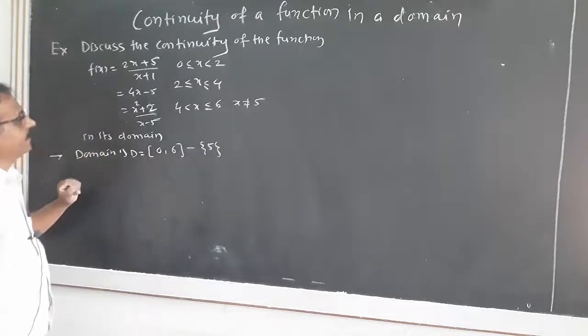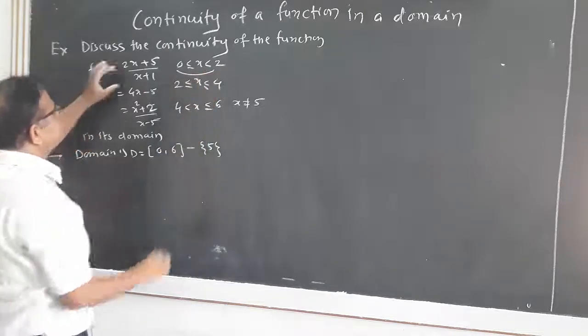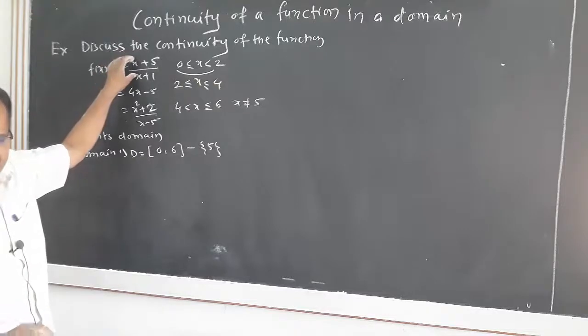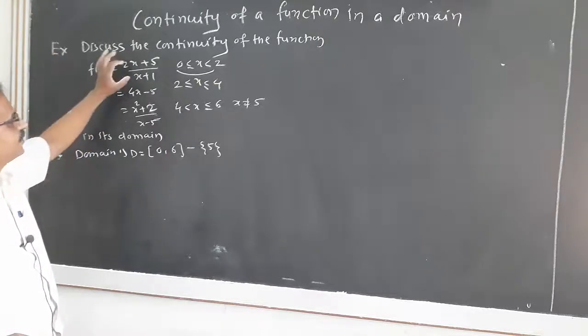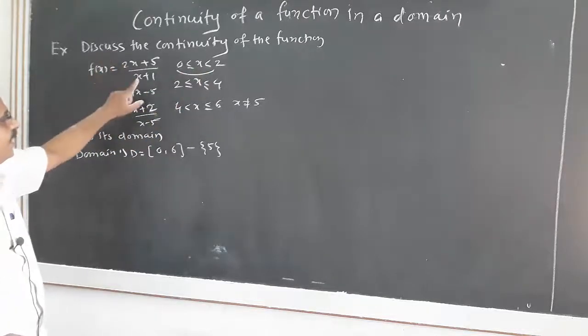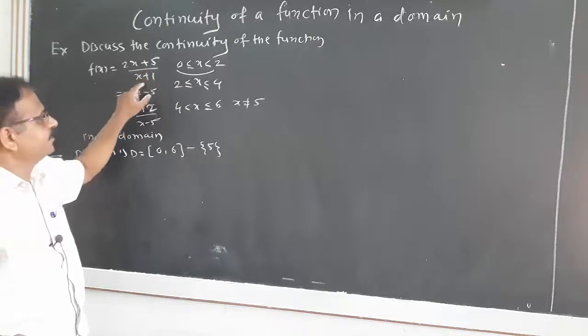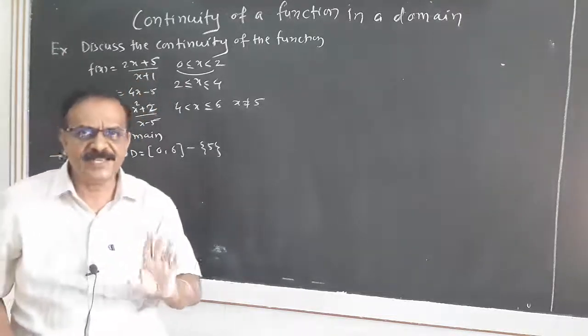Now in this domain, in the interval 0 to 2, this is a rational function. We know that this function is continuous in this interval except at the point where x plus 1 becomes 0, and x plus 1 becomes 0 at x equal to minus 1.